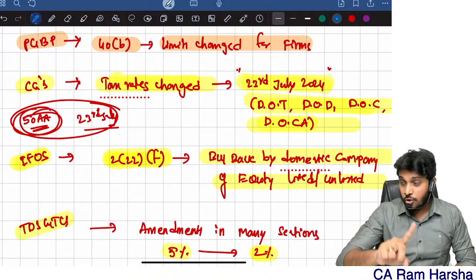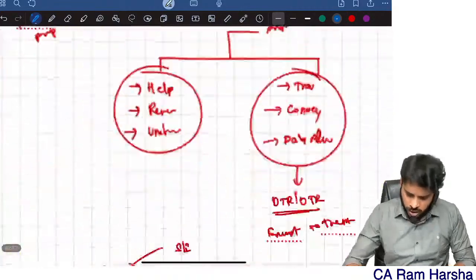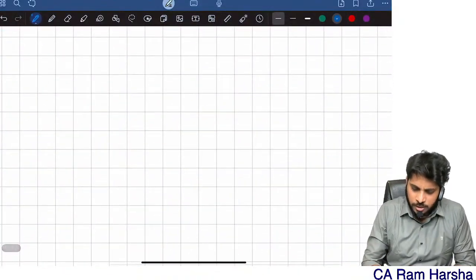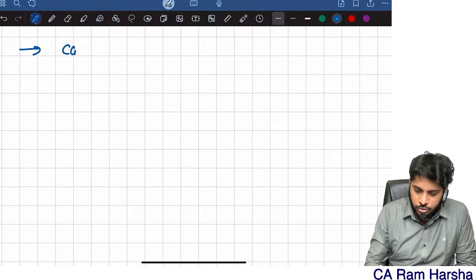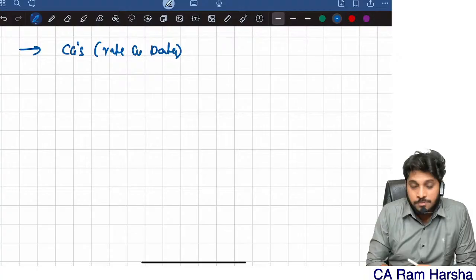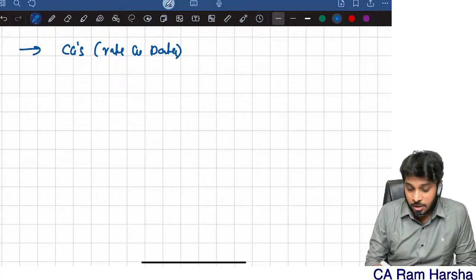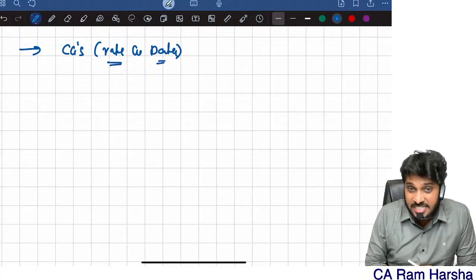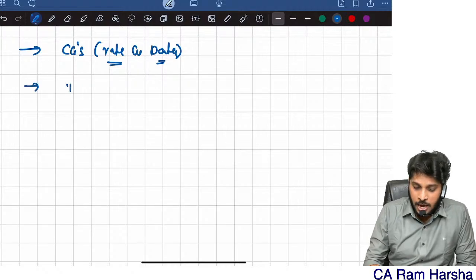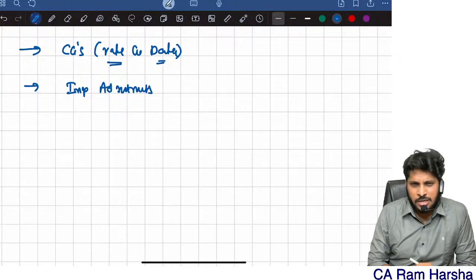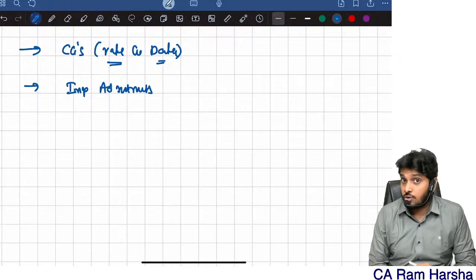Right now what you need to do, open that marathon and watch. What are all I'm going to do further, which videos I'm going to do further. So I am going to do capital gains, rates and dates concept. What are the rates in capital gains? What are the dates in capital gains? The crux point I will talk. Even if possible, important adjustments I will talk. There are some key adjustments in income tax, that also I will talk.